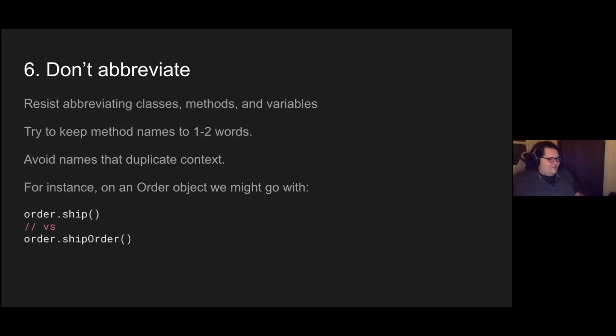Don't abbreviate. This one is sort of an obvious thing. So just like resisting abbreviating classes, methods, and variables. Think about why you would want to abbreviate in the first place. Is it because you're writing it a lot? Perhaps you need to abstract that functionality. And for instance, one of the things prescribed is a naming convention of order.ship rather than order.shipOrder. Because that duplicates context, we already know that we're working on an order. We don't need to specify order twice.